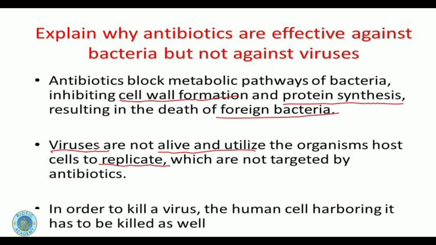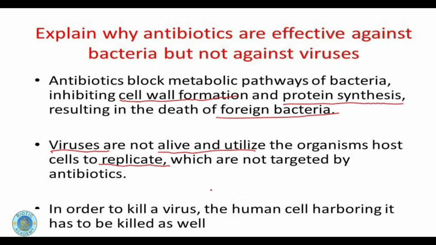So in order to kill a virus, we need to kill the host cells, and these host cells are the cells of the human body, which are not targeted by the antibiotics. That can be very dangerous. In order to kill a virus, the human cell harboring it has to be killed, and obviously it is not possible to make medicines which will kill the cells of the human body.